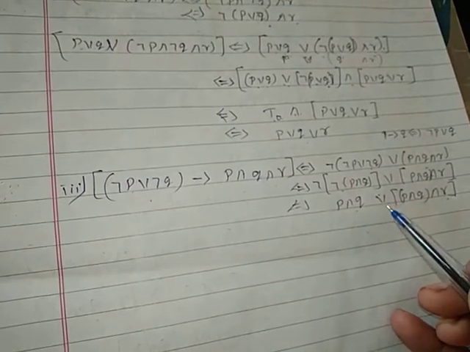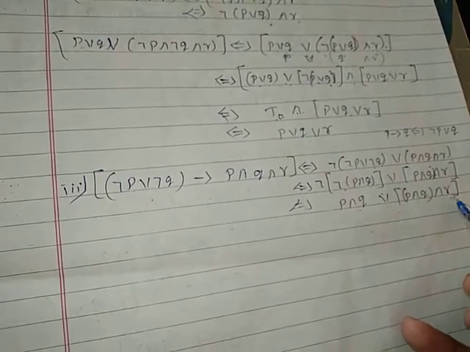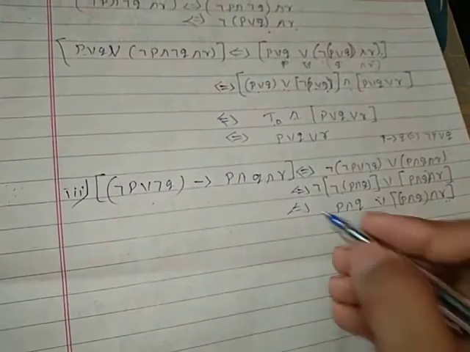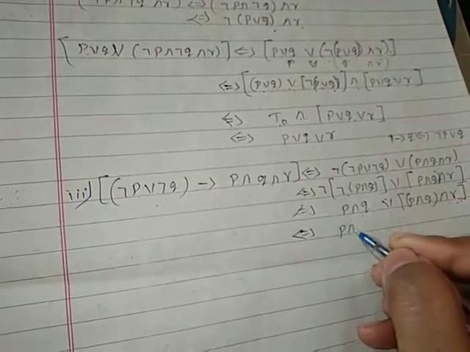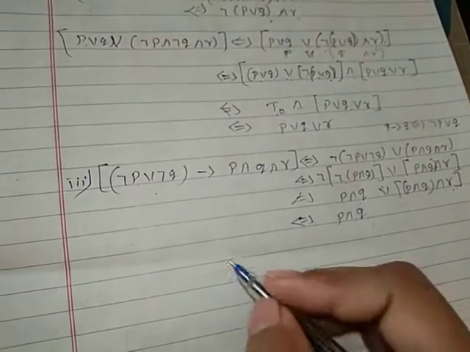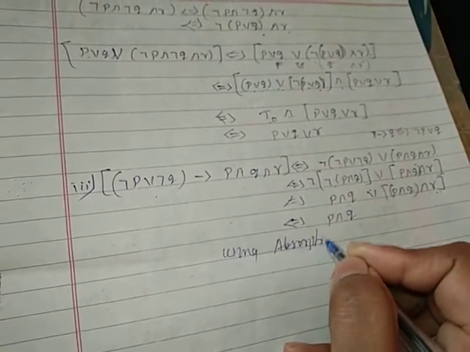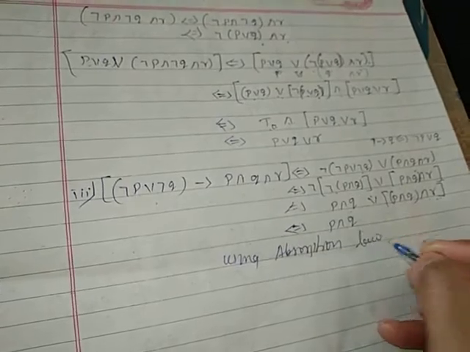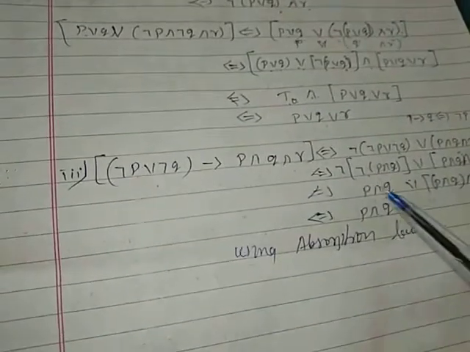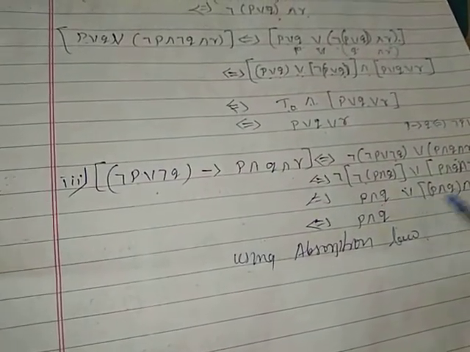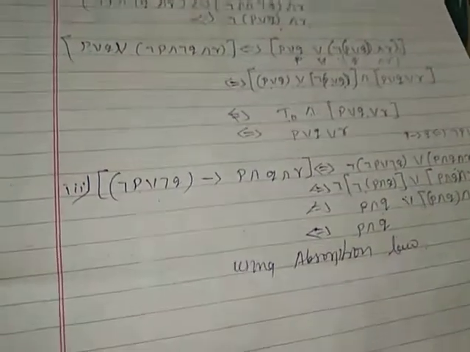P or P and R is equal to P. Instead of P, here it is P and Q. So using the absorption law, P and Q or P and Q and R is equivalent to P and Q.